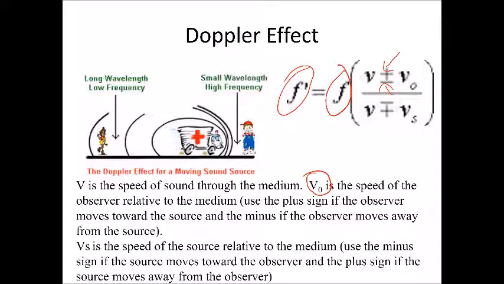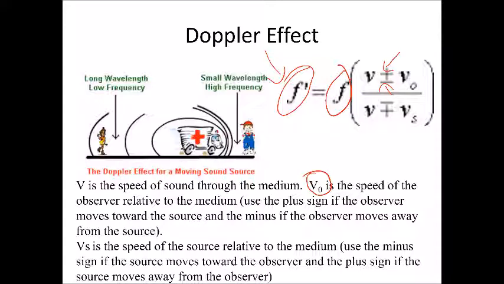So we're going to use the minus sign if the source moves toward the observer, and we're going to use the plus sign if the source moves away from the observer. So this will let us calculate the perceived frequency of sound if either the source or the receptor, the receiver, are moving, or both. Maybe they both are.